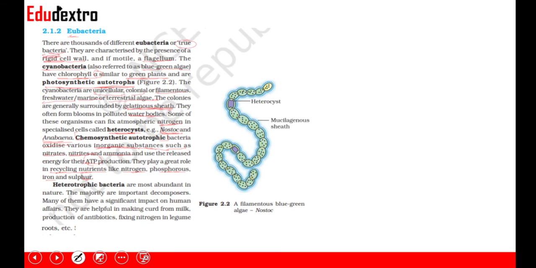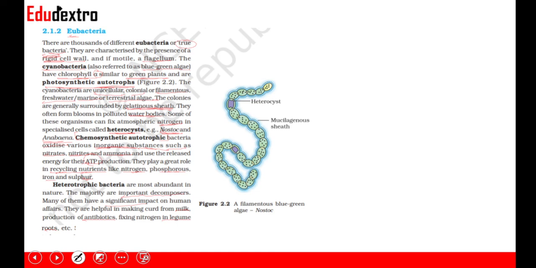Now, heterotrophic bacteria are the most abundant forms in nature. The majority of them are important decomposers, and many of them have a significant impact on human affairs. They are helpful in making curd from milk and producing antibiotics, and they also fix nitrogen in legume roots. So heterotrophic bacteria are more common, and they are more involved in human life.